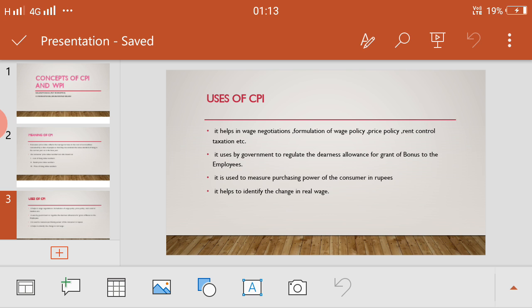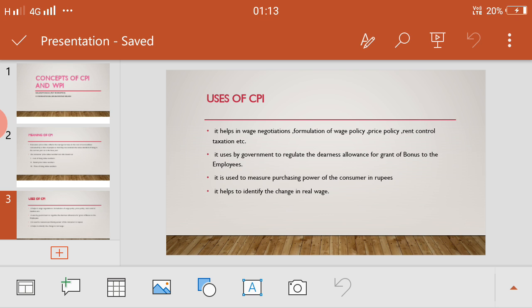That means the government and business units use the consumer price index number to regulate the dearness allowance or grant of bonus to employees in order to compensate them for the increased cost of living due to price rise. Let's see, suppose the price of a product increases in the market, then who ultimately suffers? The consumer. So consumers are suffering, employees are suffering. So what does the government do? It increases the dearness allowance, grant, and bonus, so that the consumer will be benefited.